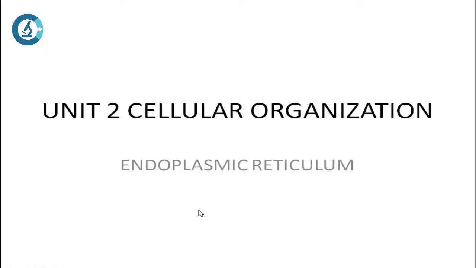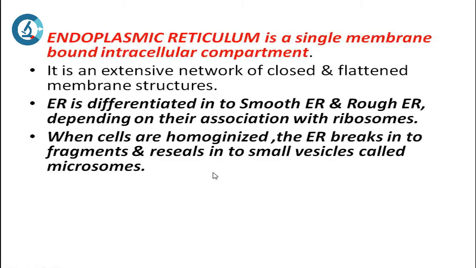Again, this will be a continuation of Unit 2 Cellular Organization. So, today we are going to talk about a very important cell organelle, that is your endoplasmic reticulum. Endoplasmic reticulum is an exclusive cell organelle that is present in your eukaryotes. It's a single membrane bound intracellular compartment. It is an extensive network of closed and flattened membrane structure.